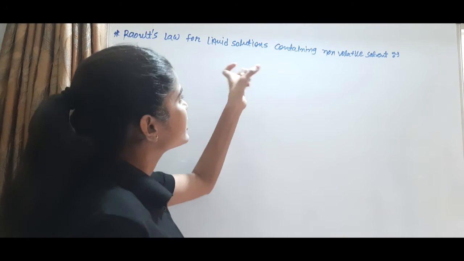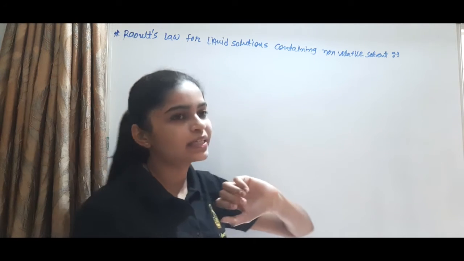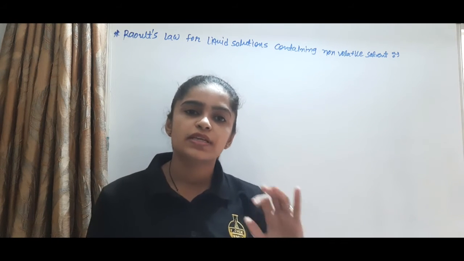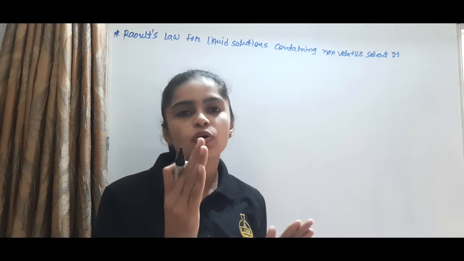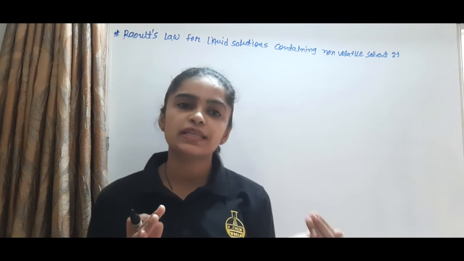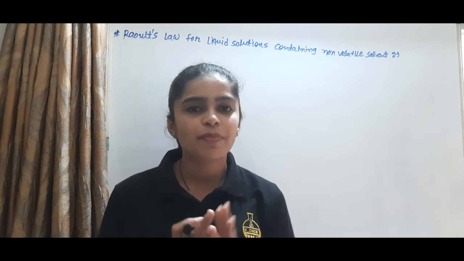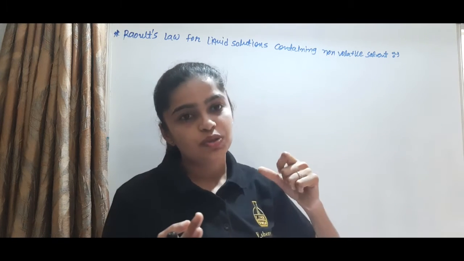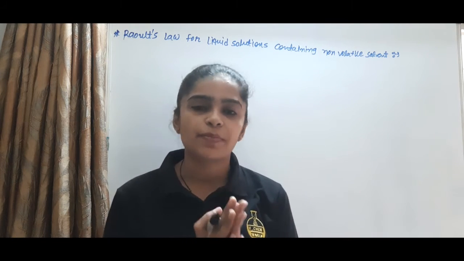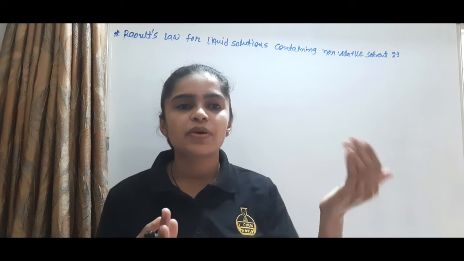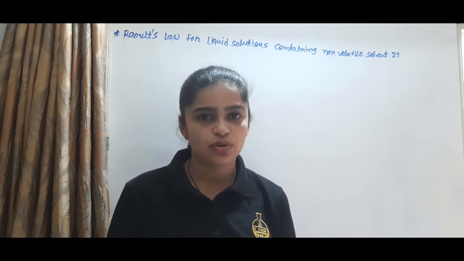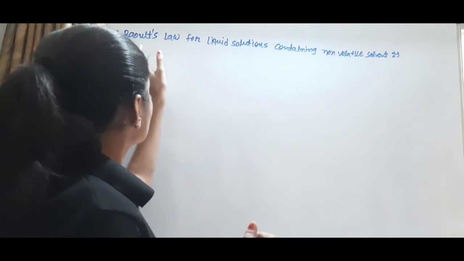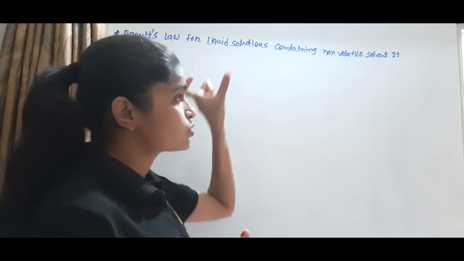Raoult's law for a liquid solution containing a non-volatile solute. We know that the pure solvent vapor pressure is higher than that of the solution, because the solution has both solute and solvent present. The solute is non-volatile, so it does not take part in making the vapor. That way the solution vapor pressure is lower than the pure solvent. Then we find the Raoult's law for this solution.